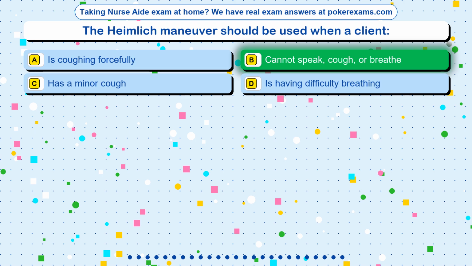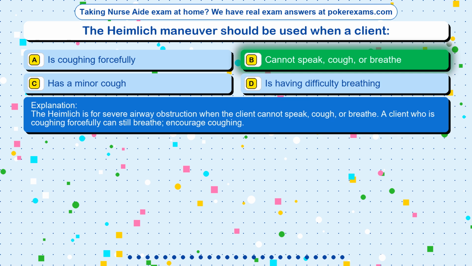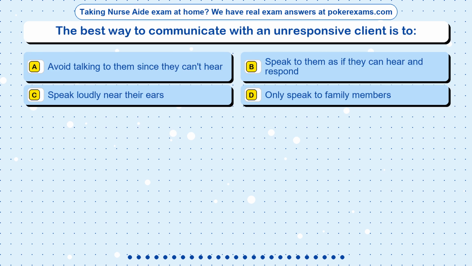The correct answer is option B. Cannot speak, cough, or breathe. The Heimlich is for severe airway obstruction when the client cannot speak, cough, or breathe. A client who is coughing forcefully can still breathe. Encourage coughing. Question 9. The best way to communicate with an unresponsive client is to: Option A.